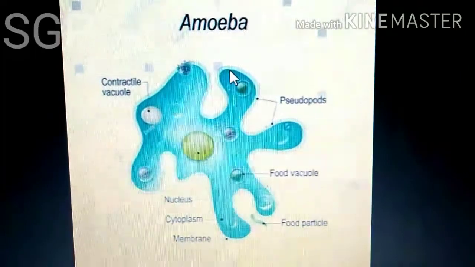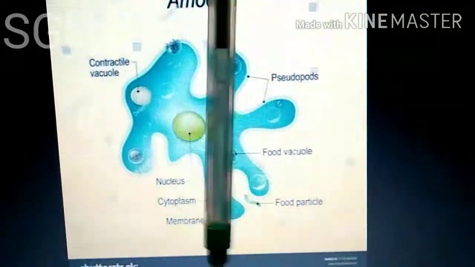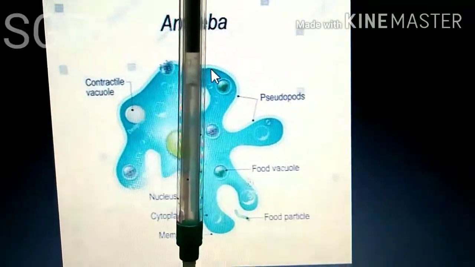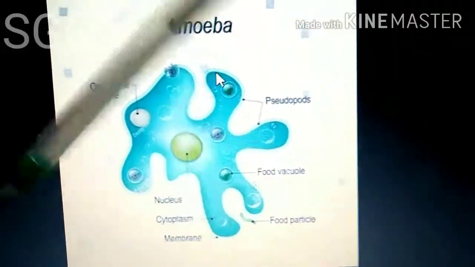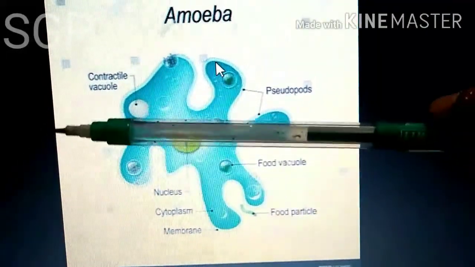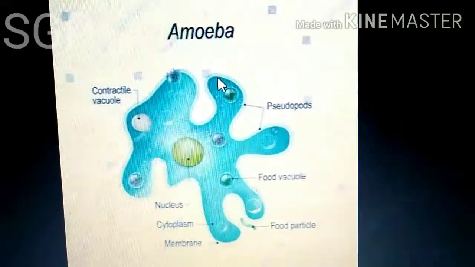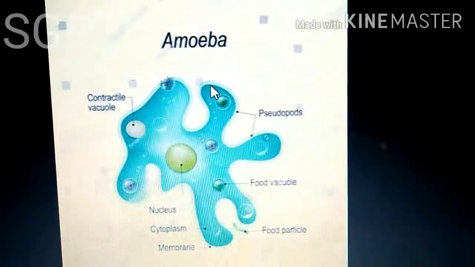An example of an asymmetrical organism is amoeba. If we cut this organism in the center, it won't divide into two equal halves. If you cut it like this also, it won't divide into two equal halves. This type of organism we call asymmetrical.